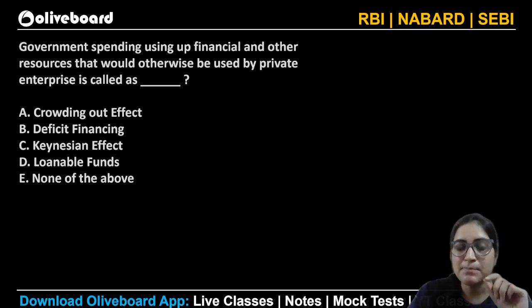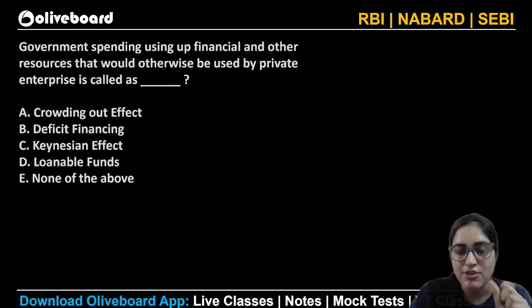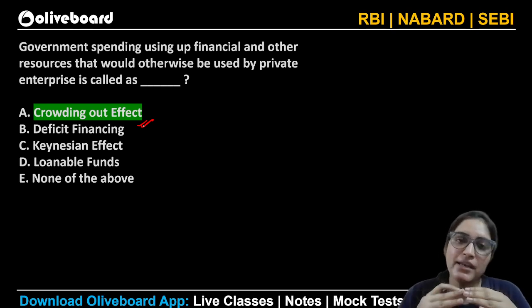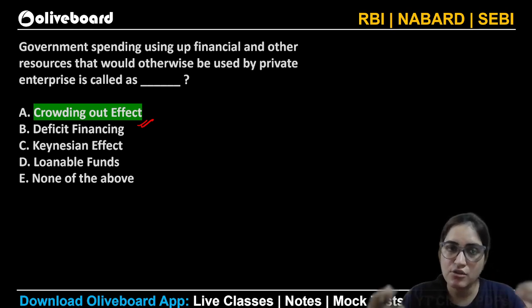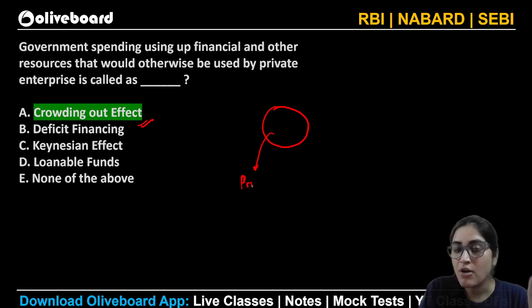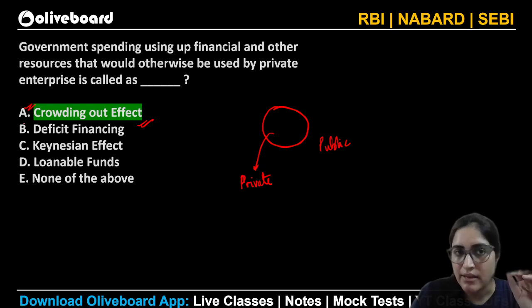Next, government spending using up financial and other resources that would otherwise be used by private enterprises is called dash. It is the crowding out effect. Basically, when the government spends, the government will take the money from the pool that is already available. Now this pool of money or credit could have been utilized by private firms. But now public sector companies are taking it up. So in this scenario, it will lead to the crowding out effect. That's what it is saying.